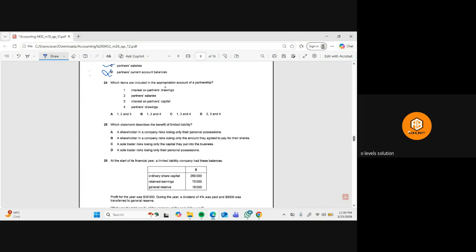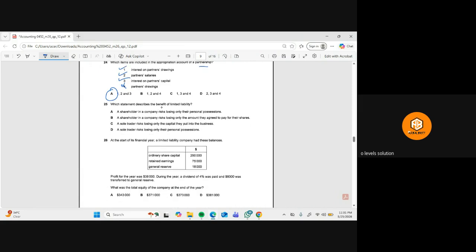Which items are included in the appropriation account for the partnership? Okay, interest on the partners' drawings. Partner salary, yes. Interest on partners' capital, yes. And then partners' drawings, no. We will only include the interest on partners' drawings in the appropriation account. So option A is the right one.